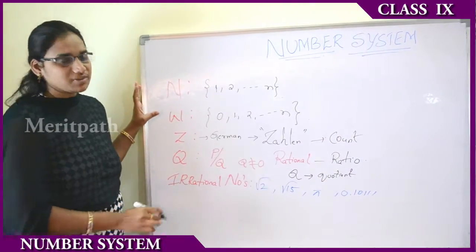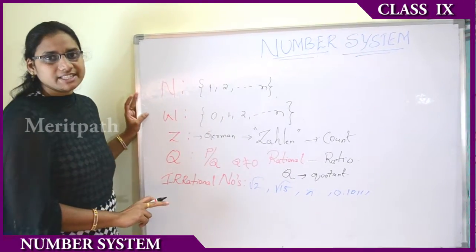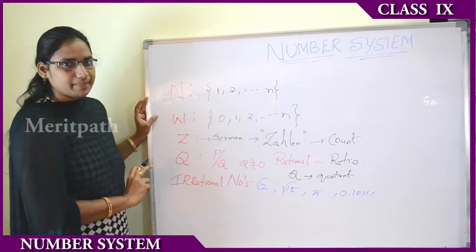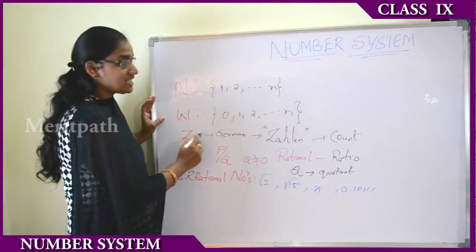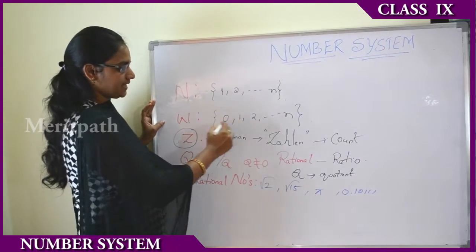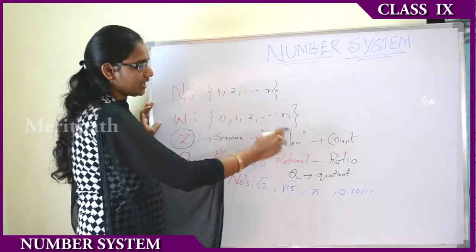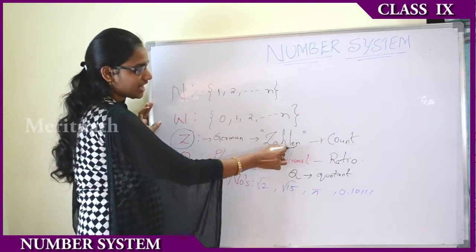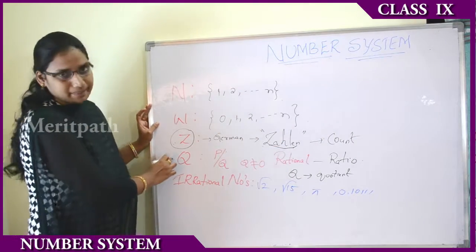Next we have Z, the integers, which consist of both positive and negative numbers, and also 0. Z is from a German word, Zählen, which means count. Q is the rational numbers.